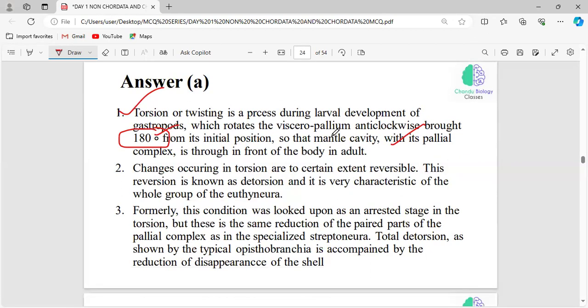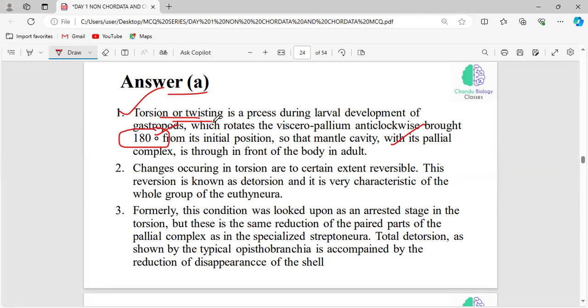And the head and foot region will be fixed before torsion and after torsion. The head and foot region is not going to change, only the anus, the digestive tract, the visceral complex and the mantle cavity are going to change from the posterior position to the anterior position in the anti-clockwise direction, that too by 180 degrees, right? Now, this is what torsion and detorsion are.